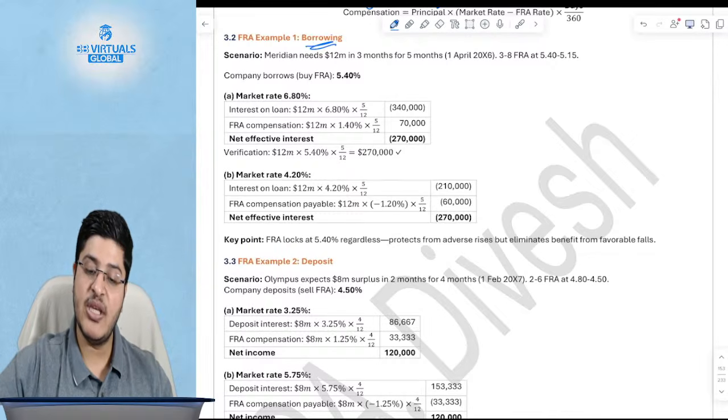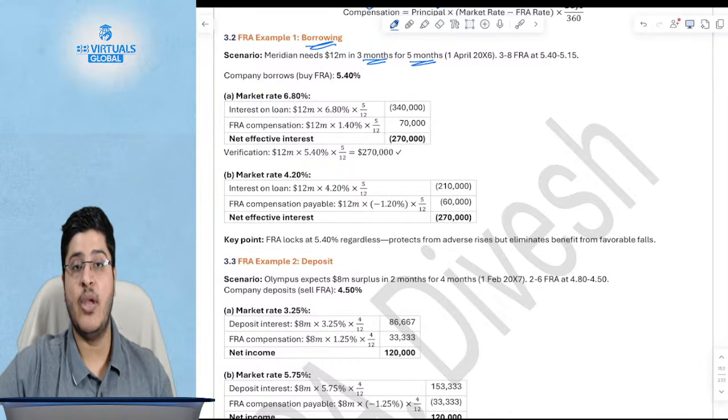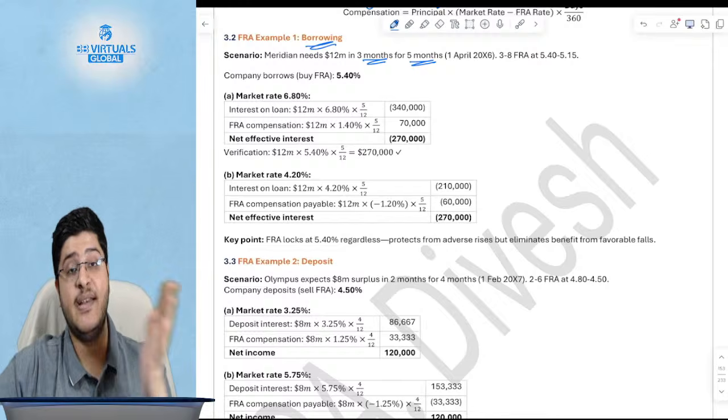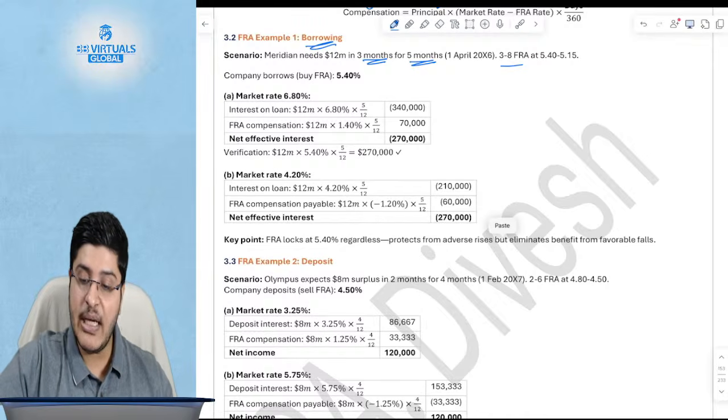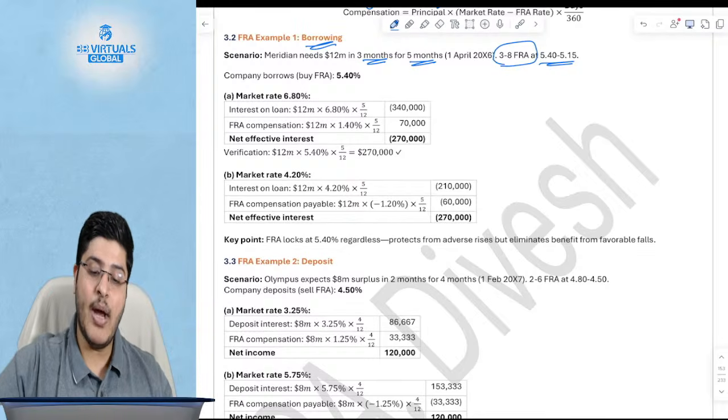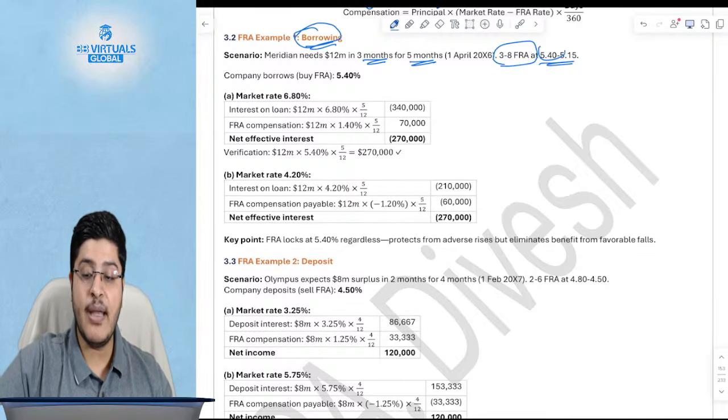Meridian needs 12 million in 3 months for 5 months. So is it 3-5? No, you need it in 3 months for 5 months, so 3 plus 5 is 8. So 3-8. The 3-8 FRA is available at 540, 515. Now you had to borrow, so you will take the higher rate, which is 540. So you will buy FRA at 540.